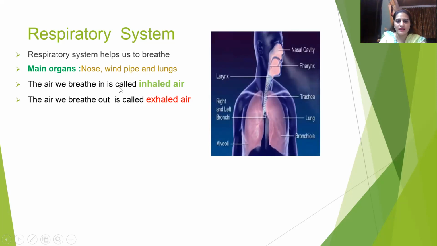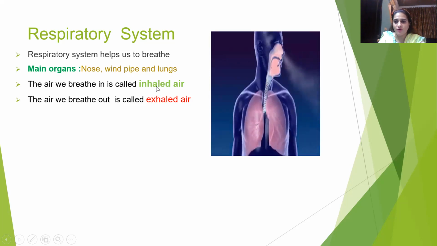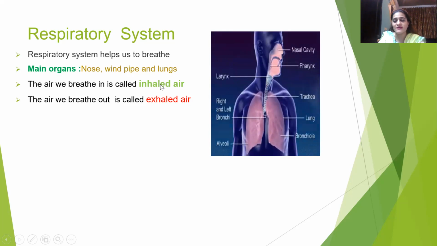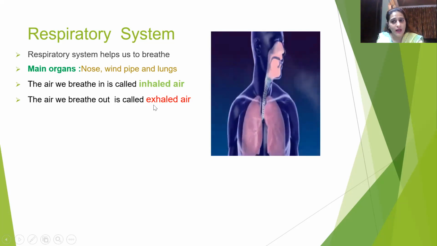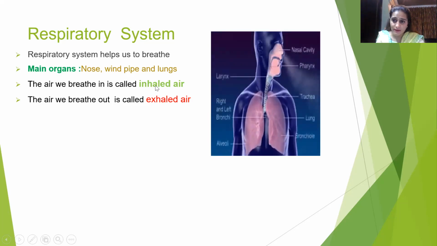The air we breathe in is called inhaled air. I am sure all of you know which gas we absorb from the air, and that is oxygen. The air we breathe out is called exhaled air, which mainly consists of carbon dioxide. So we inhale air from which we absorb oxygen. The oxygen is taken and filtered in the lungs, and then we exhale carbon dioxide.